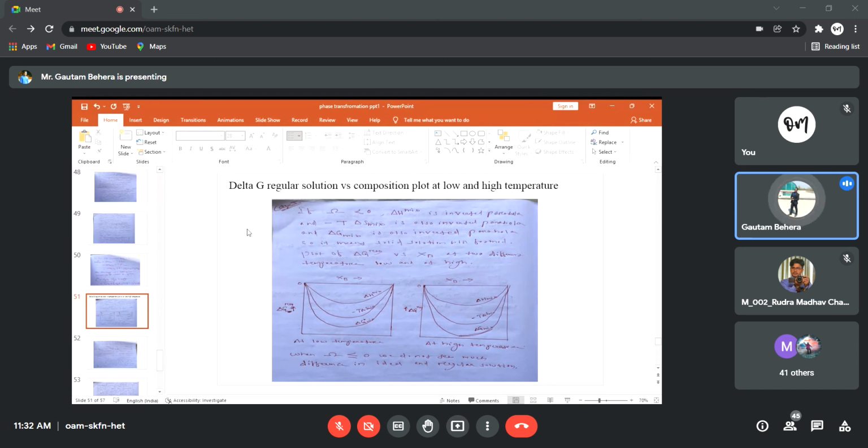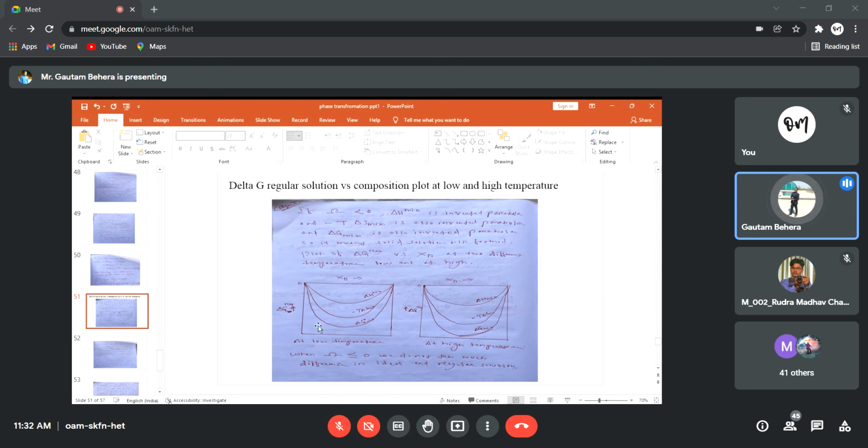Anyways, suppose there is a situation where this interaction parameter omega is less than 0, or less than or equal to 0. Since omega is less than 0, delta H mix will also be less than 0. What happens to delta H mix if omega is 0? If omega is less than 0, then delta H mix will be negative, and delta H mix is an inverted parabola.